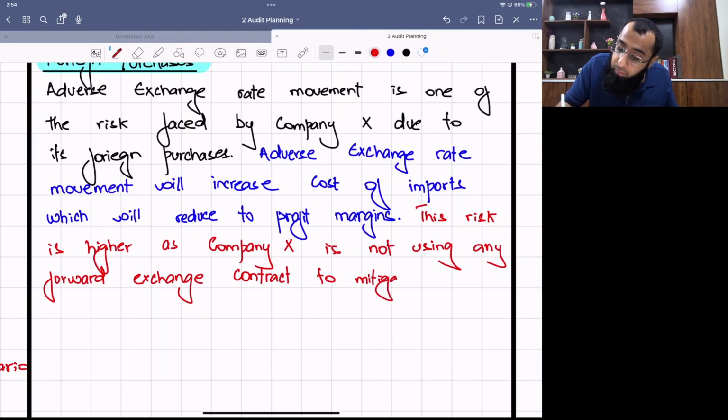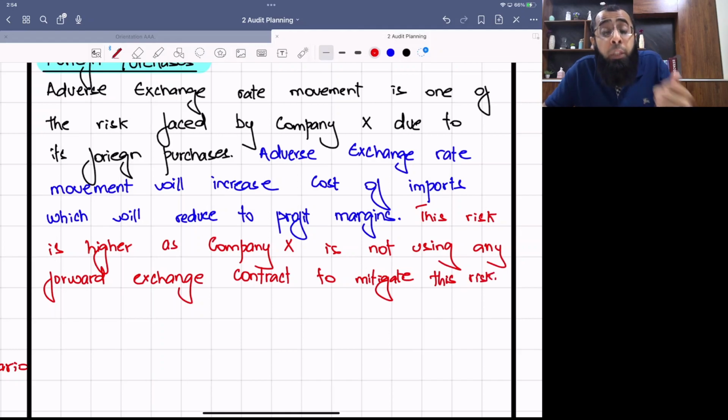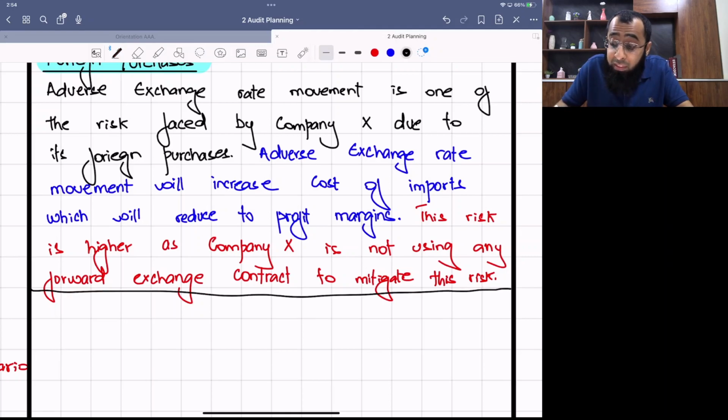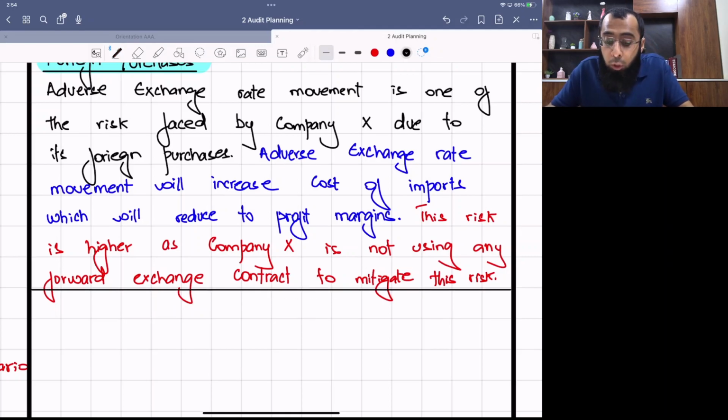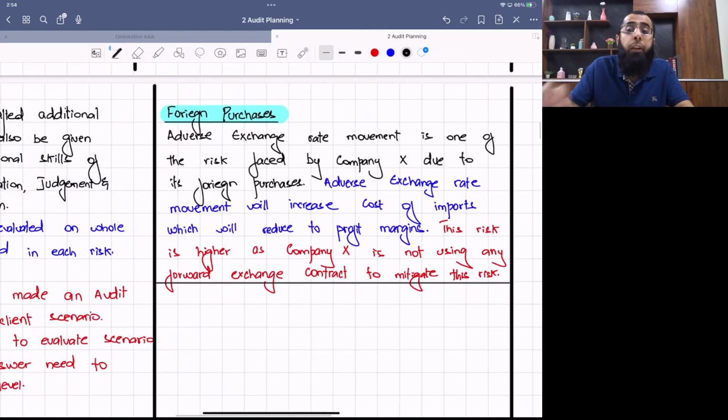So the scale of risk is higher. Or you can say that maybe our foreign purchases are too high a percentage of total expense. So if there is a slight movement in the exchange rate, our total cost will show a greater increase. For example, if we are importing a key raw material, a slight change in the exchange rate will affect our cost of sales by a greater ratio. So anything in the scenario can affect the scale of the risk.